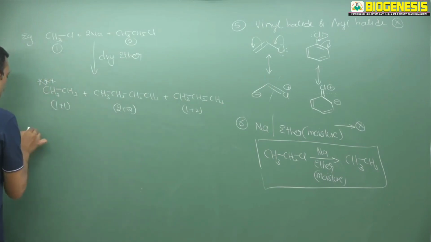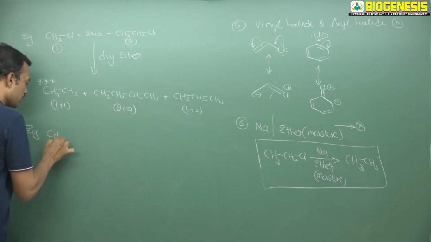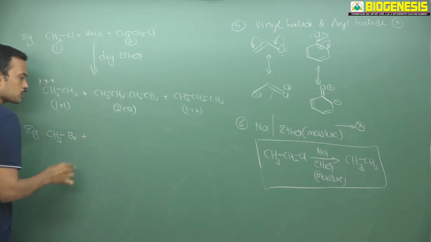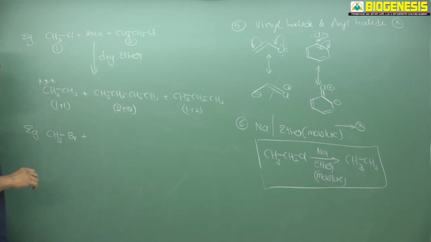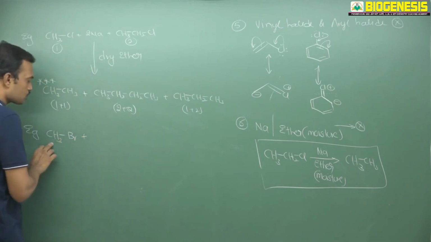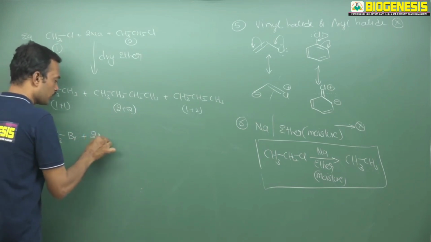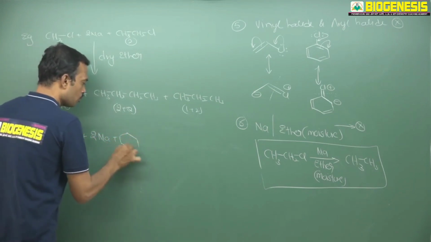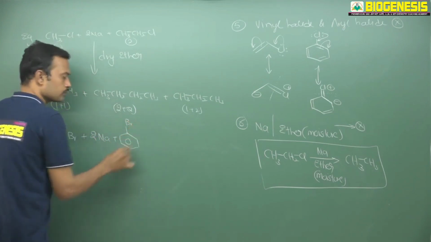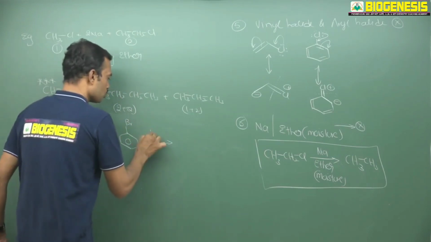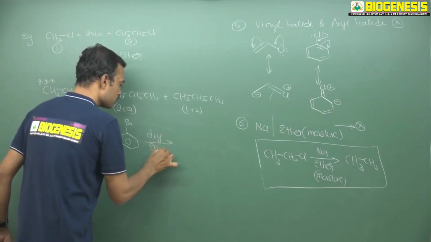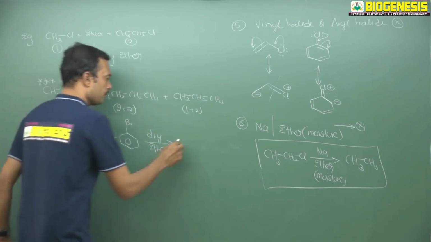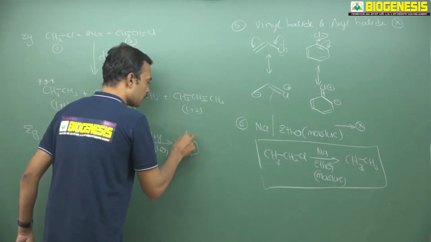Okay. Suppose the same reaction if I carry out with aromatic rings, it is not possible, but the halogen should be attached to an aliphatic ring. Okay. So 2 equivalents of sodium. Now if I use any halogen, I am using dry ether, the resultant product remains the same. Halogens are removed here, the alkyl parts are attached together.